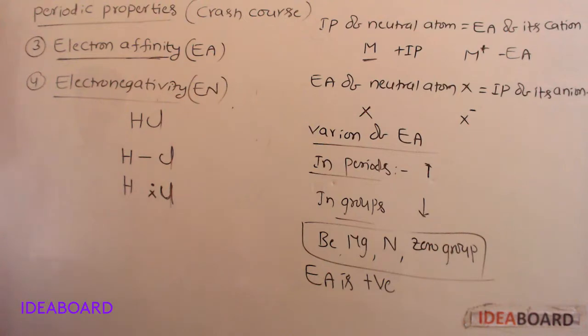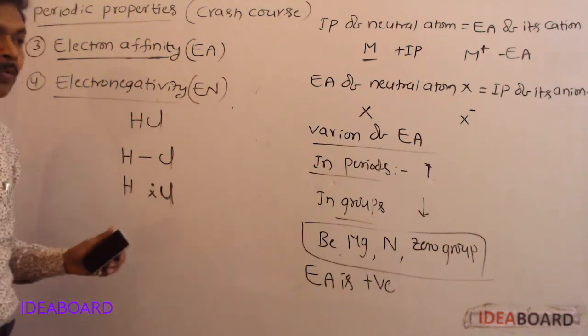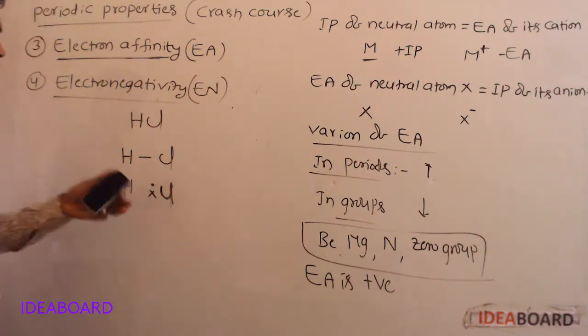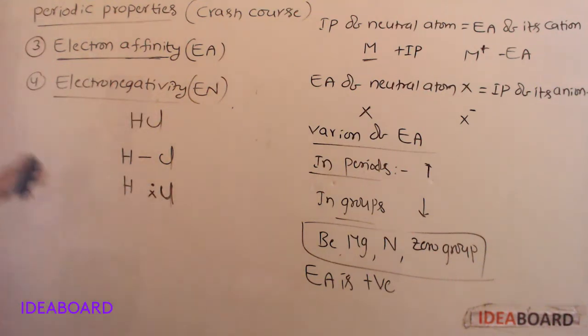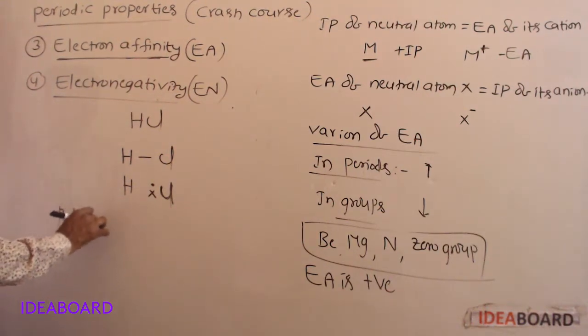That tendency of an atom is called electronegativity. The tendency of an atom to attract the bonding electron pair more towards itself in a molecule is called electronegativity. It is a relative property.